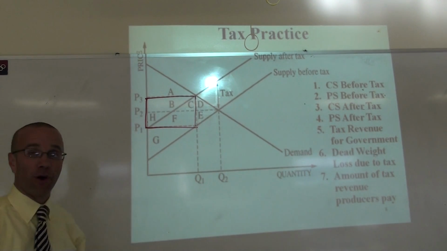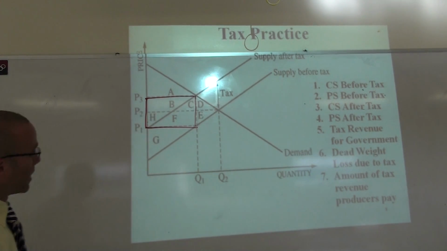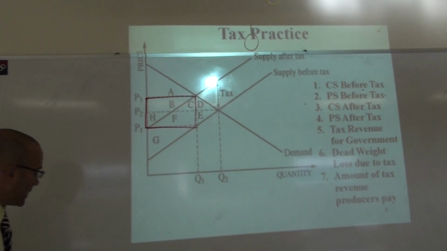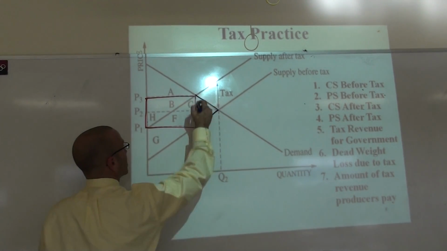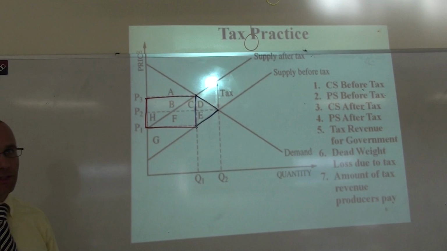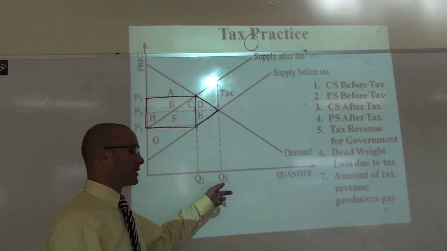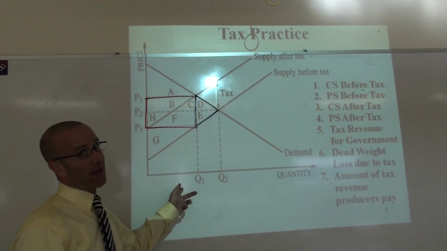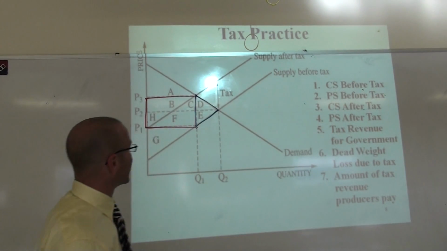That used to be part of the surplus that went to consumers and producers, but now it's going to the government, right? Next question. What is the deadweight loss? The deadweight loss is DE. That used to be consumer and producer surplus, but now it's not going to anybody because we used to sell and buy Q2, but now we're only buying and selling Q1. So that surplus goes poof. It's out of here.